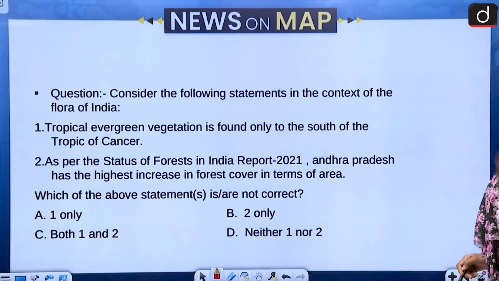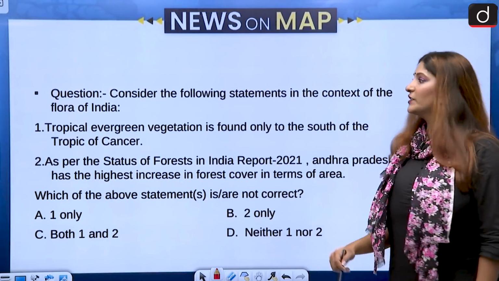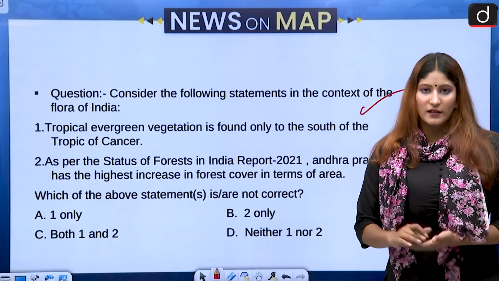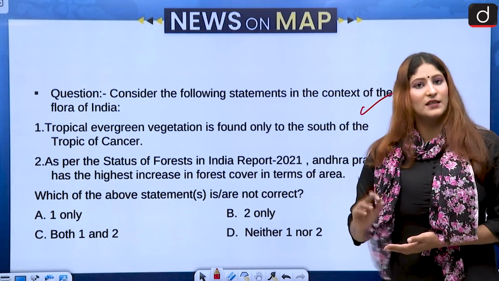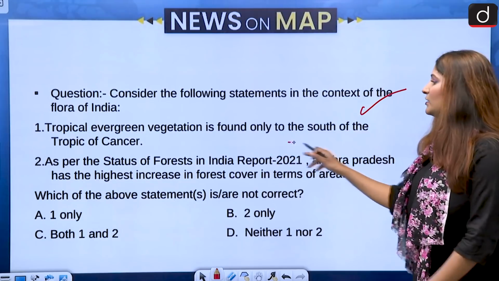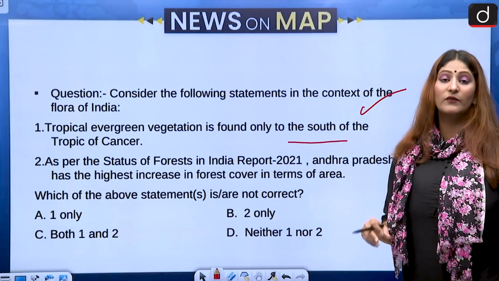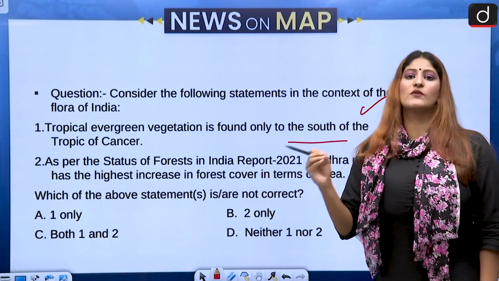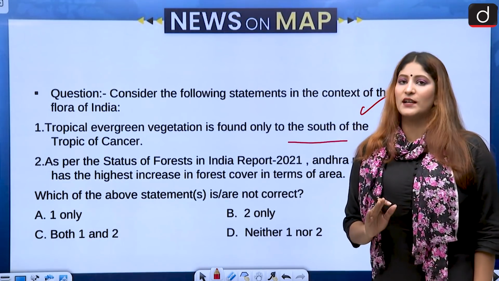Let's move on to the next set of questions. Consider the following statements with respect to the context of flora in India. Now, because the ISFR report has been released, this question is asked. So we have to see the tropical evergreen vegetation, which is a very important vegetation found in India. The tropical moist deciduous forests are the predominant forests that are found in India.